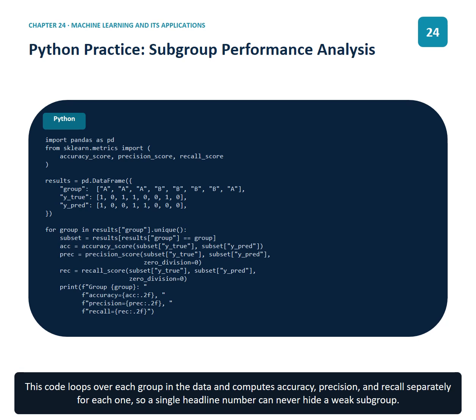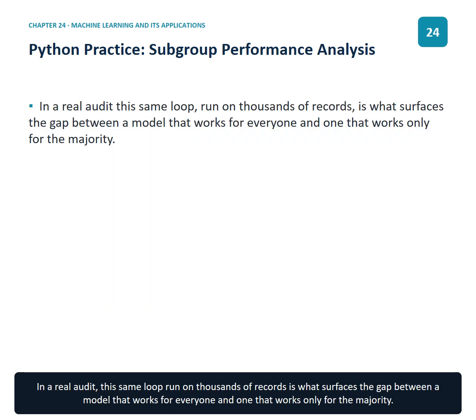This code loops over each group in the data and computes accuracy, precision, and recall separately for each one, so a single headline number can never hide a weak subgroup. In a real audit, this same loop run on thousands of records is what surfaces the gap between a model that works for everyone and one that works only for the majority.